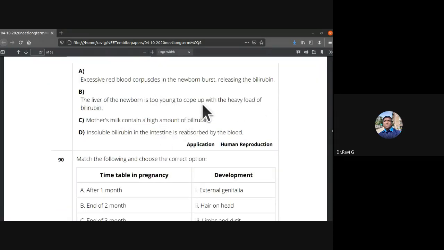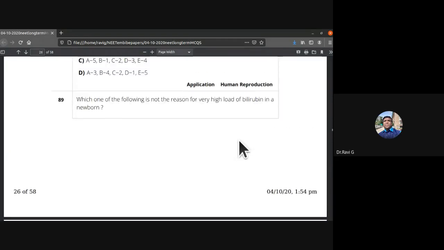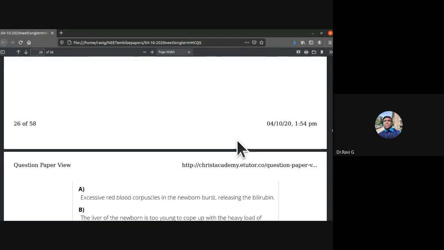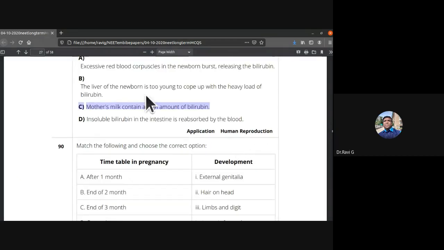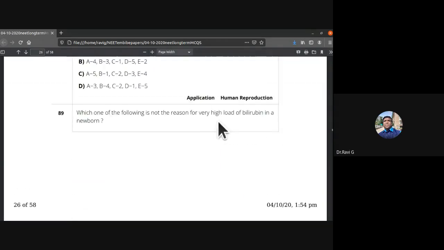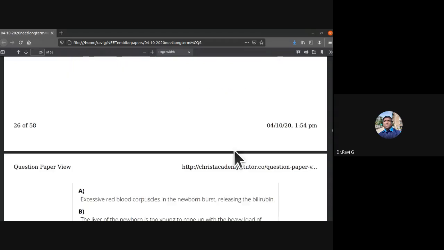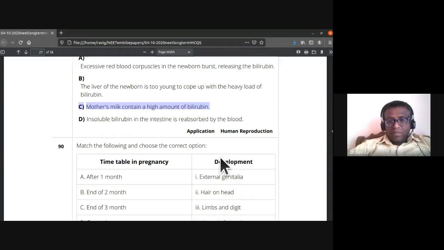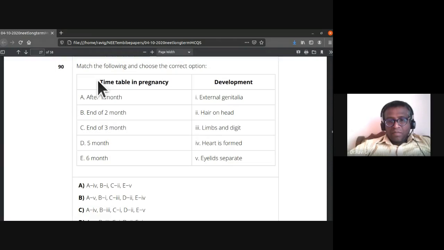Liver of the newborn is too young to cope up. That is also a correct statement. Mother's milk contains a high amount of bilirubin. That is a wrong statement. Insoluble bilirubin in the intestine is reabsorbed by the blood. That is a correct statement. So C is the wrong statement. So the high load of bilirubin is not because of mother's milk containing a high amount of bilirubin. That is the incorrect choice or statement, and it is not a reason for bilirubin accumulation.